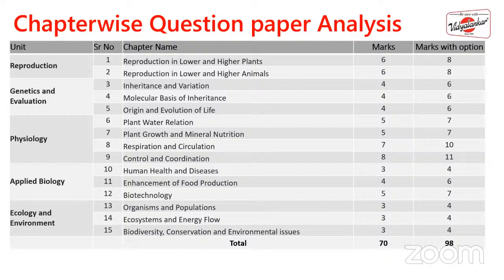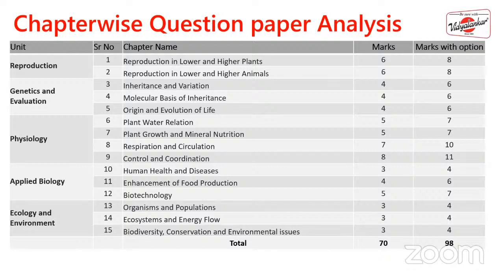Second chapter, reproduction in lower and higher animals, a high weightage chapter: human male reproduction, human female reproduction, oogenesis, spermatogenesis, etc. These are some of the important topics you have to focus on.